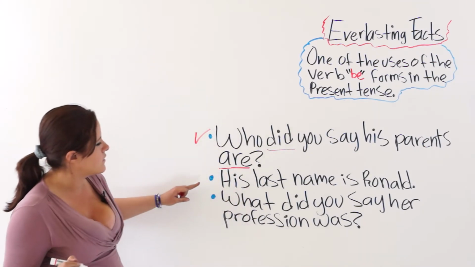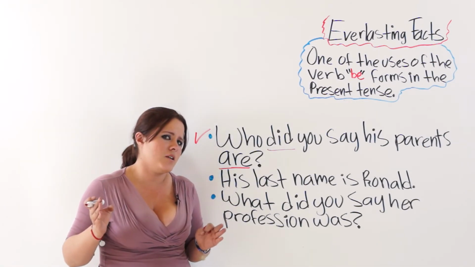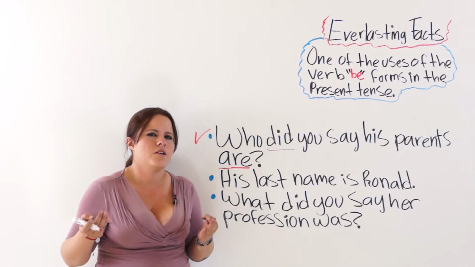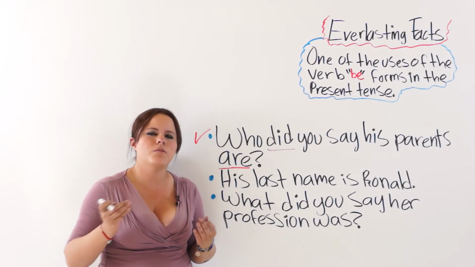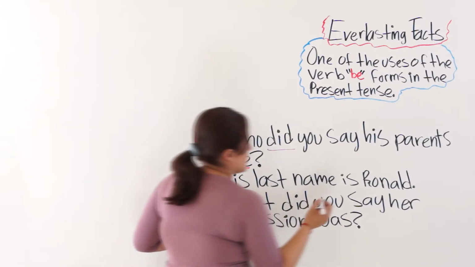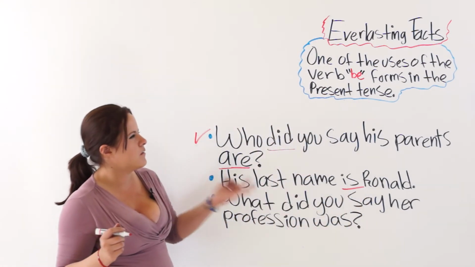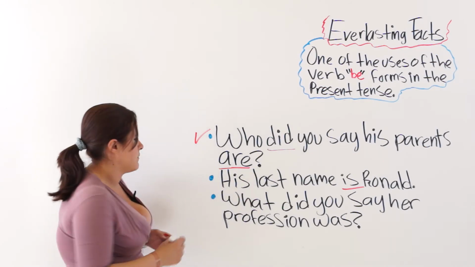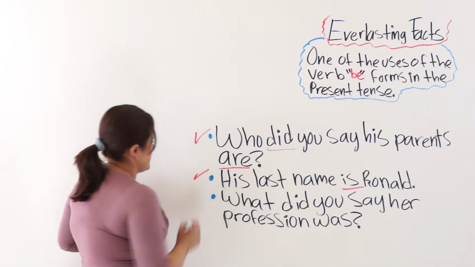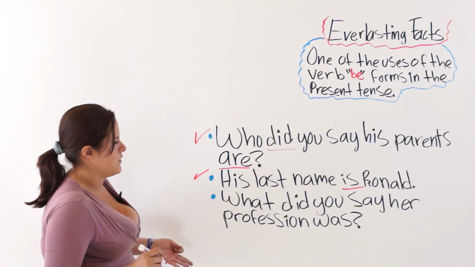The next one says, his last name is Ronald. His last name, unless he changes it, of course, was, is, and will always be Ronald. So it is an everlasting fact, and that is why we used the present tense of the verb be. So it is correct. And the last one says, what did you say her profession was?